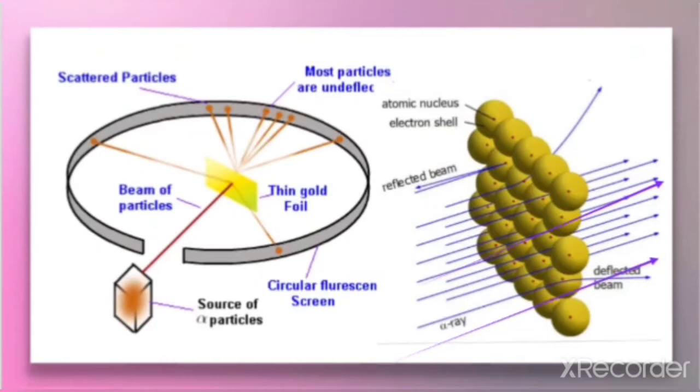So this shows that there is a large amount of empty space in an atom. And he found that some particles get deflected by a small angle and very few are rebounded, which you can see here.